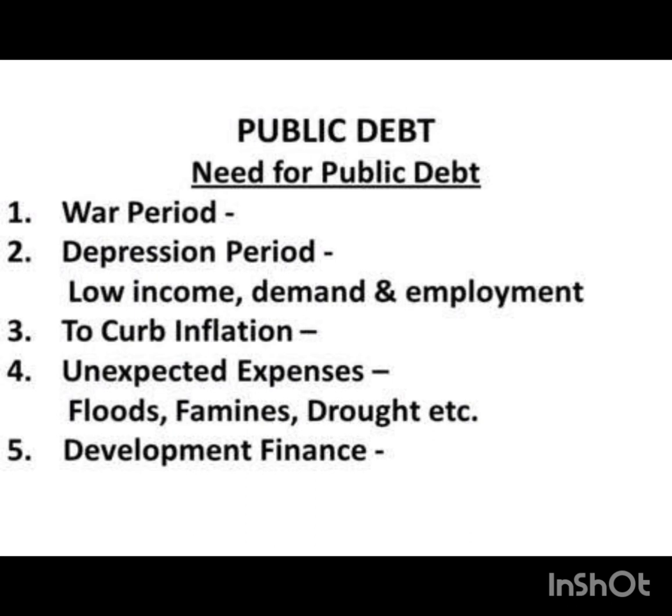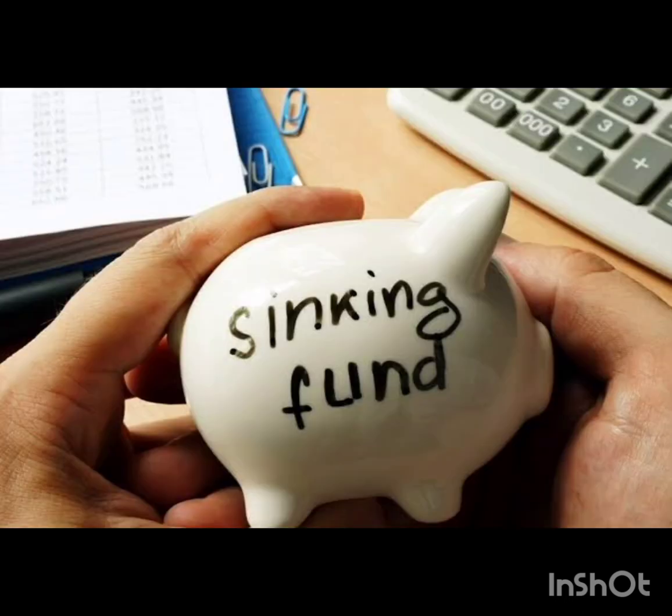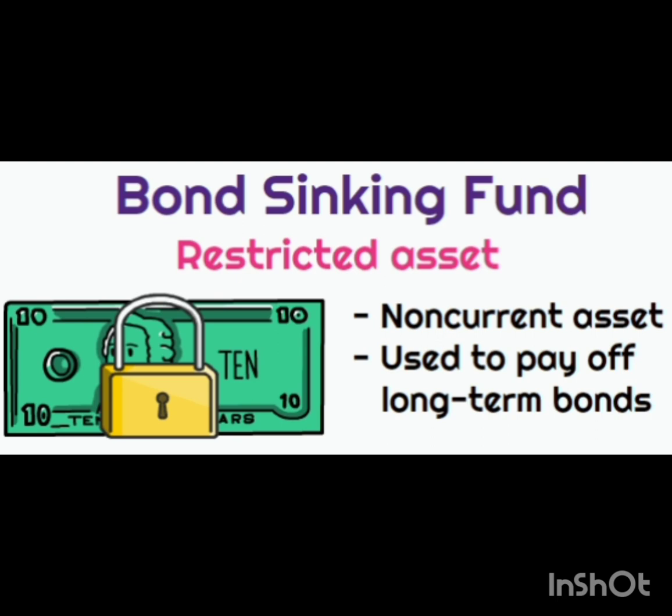Gross debt and net debt. Gross debt is the total amount of debt which the government has to repay. Gross debt is the total amount of loan which the government has to repay at a certain period of time. Net debt is what? The government creates a debt fund, and the government has some sinking fund and other assets, which they can use for repayment of the loans, repayment of the debt. When you subtract the value of the sinking fund and other assets from the gross debt, you will get a value. That value is termed as net debt.